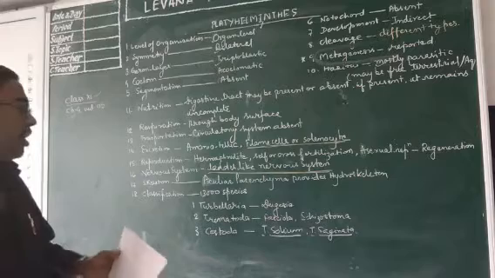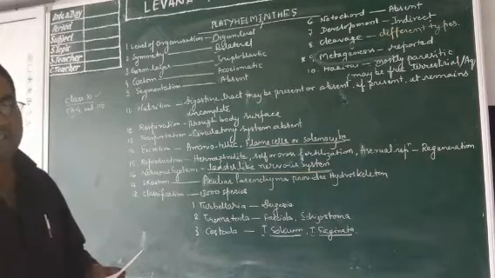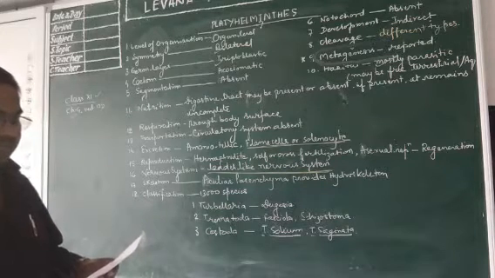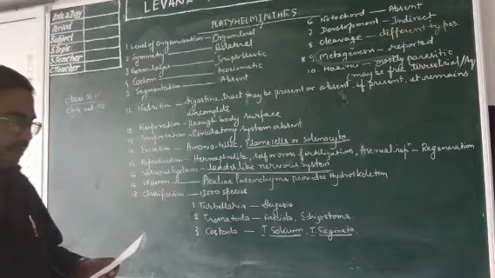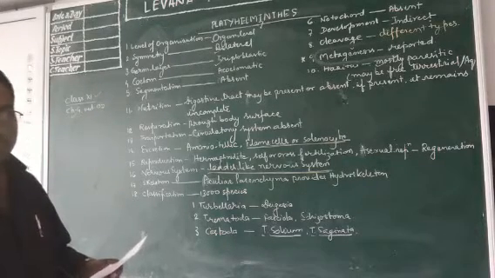Next, Cestoda, the examples are Taenia solium. T is abbreviated here. T is the genus. Taenia solium is pork tapeworm. Then Taenia saginata, it is beef tapeworm.